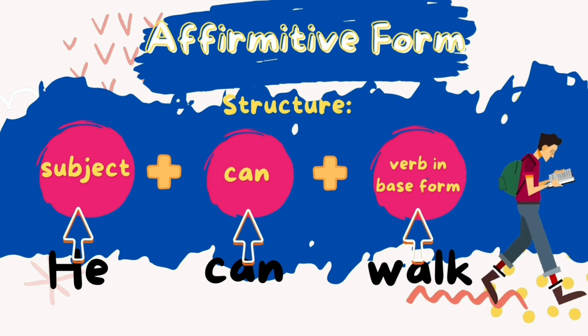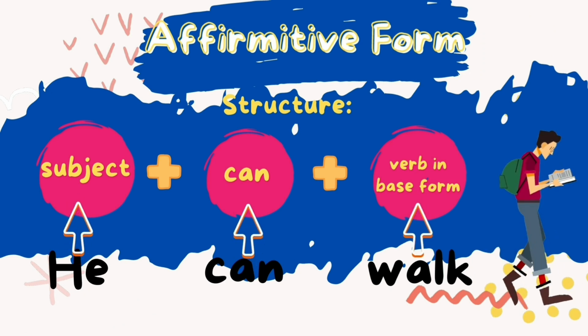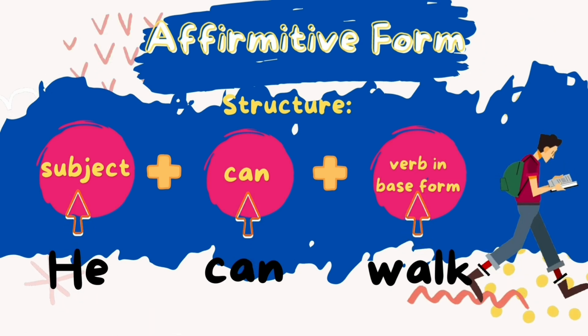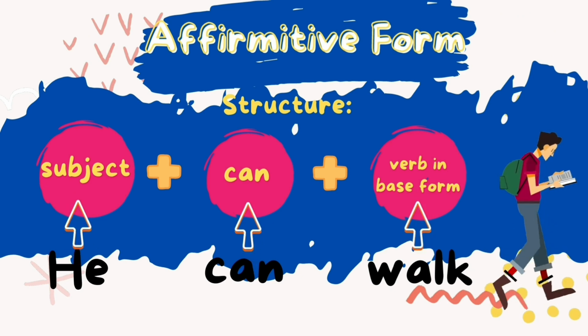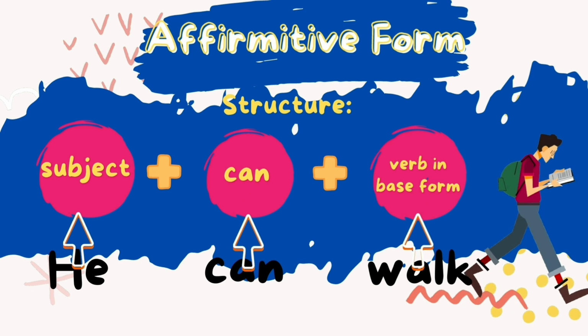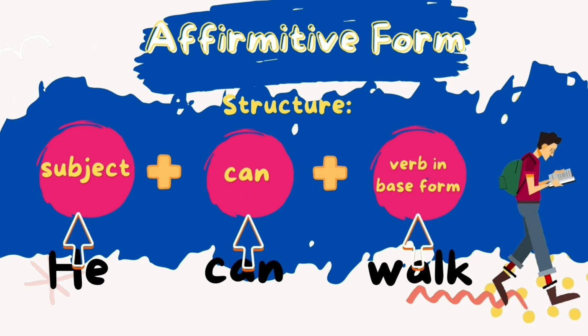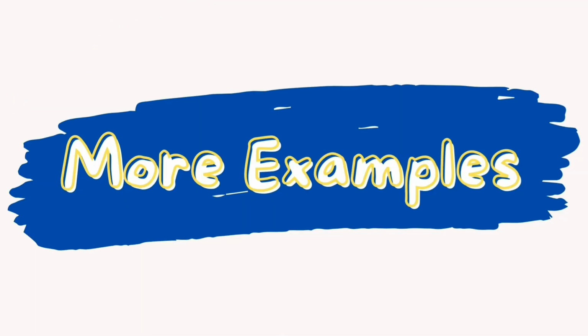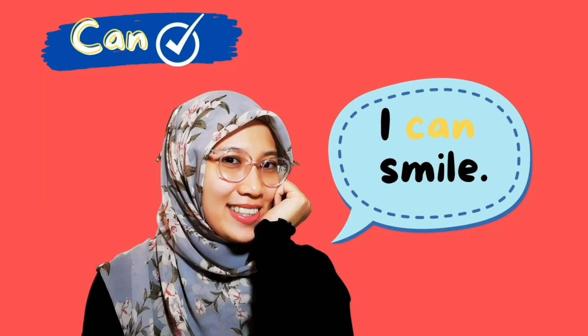Let's look at the affirmative form. The structure is subject plus can plus verb in base form. For example, he can walk. He has the ability to walk. Let's look at more examples. I can smile. I have the ability to smile.